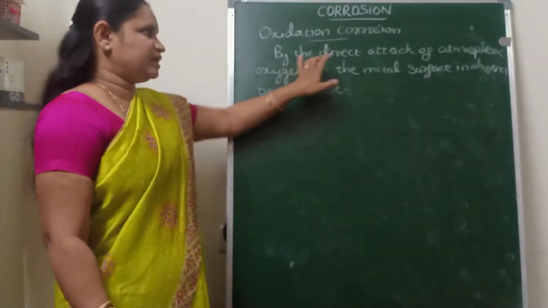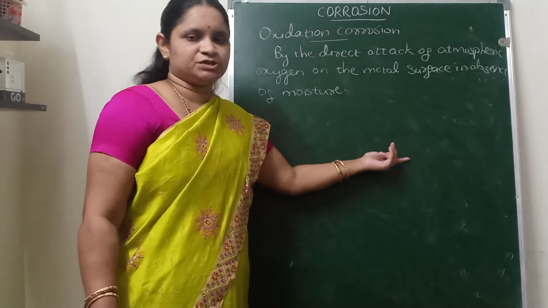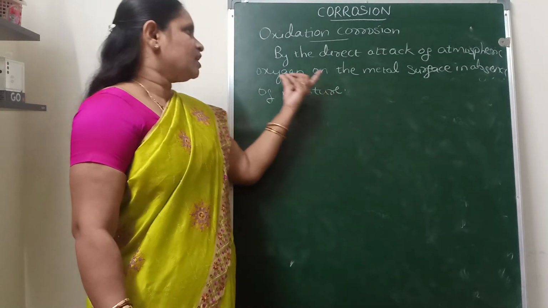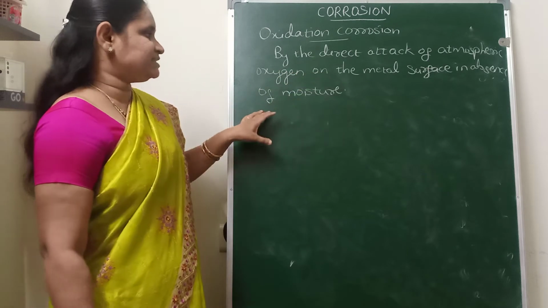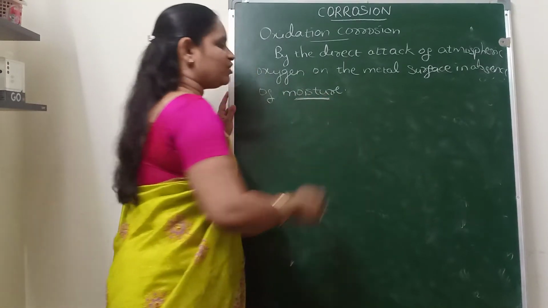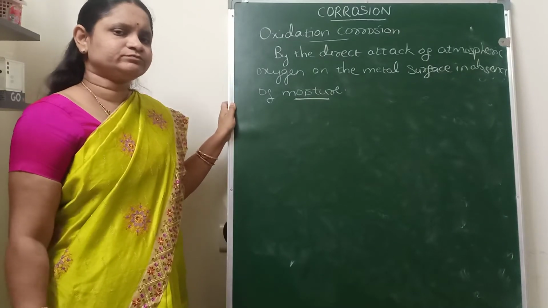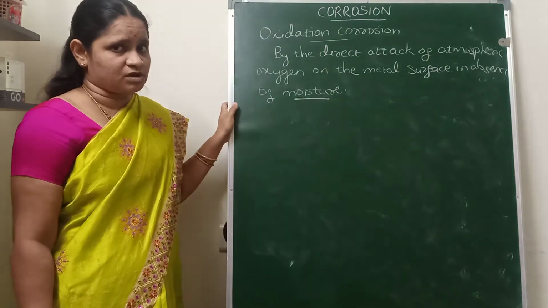This will take place by the direct attack of the atmospheric oxygen, where the metal will get converted to its metal oxide. So this is known as oxidation corrosion, and it will take place in the absence of moisture, because it is the dry type of corrosion. Which kind of metals will undergo oxidation corrosion?